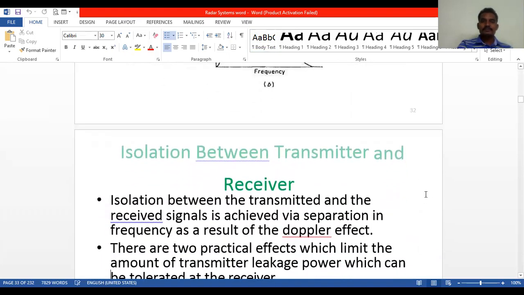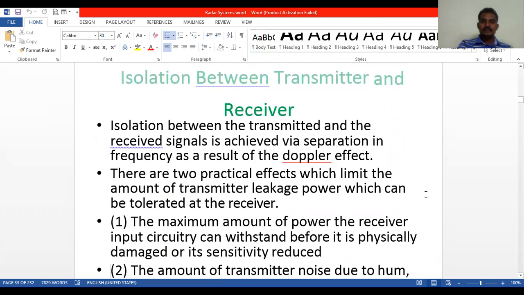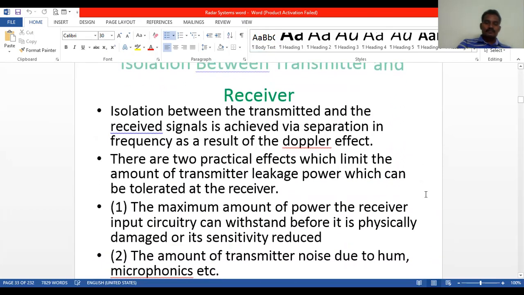Next we will see the isolation between transmitter and receiver. So here in continuous wave radar, one antenna will be used as both transmitter as well as receiver. We have to separate the transmitter and the receiver by using the Doppler effect. Based on the range of the frequencies, we can isolate the transmitted signal from the received signal. So isolation between the transmitted and the received signals is achieved via separation in frequency as a result of the Doppler effect.